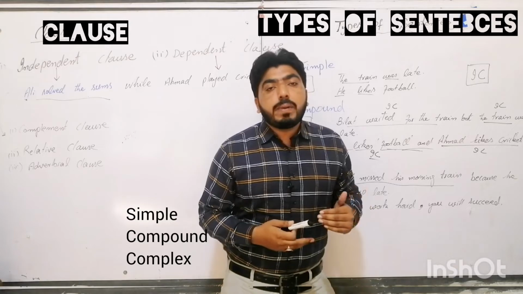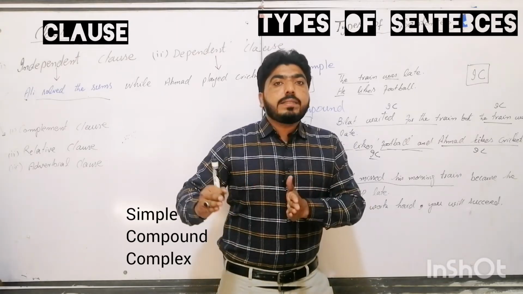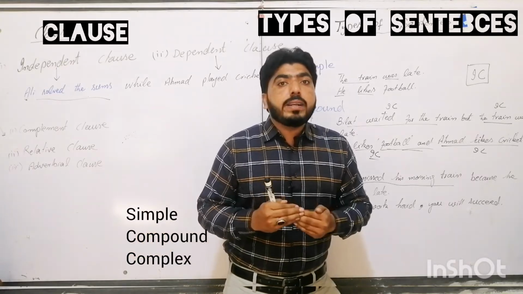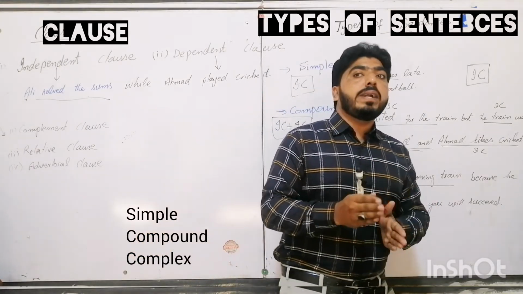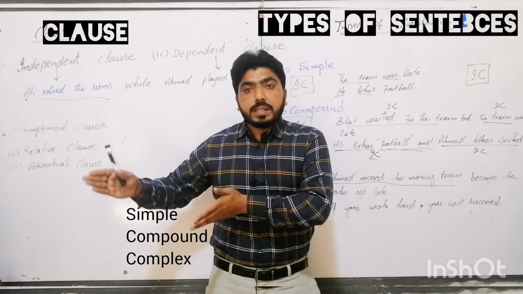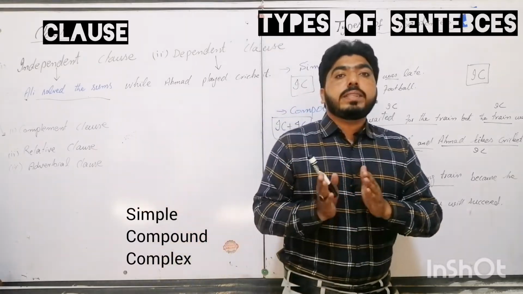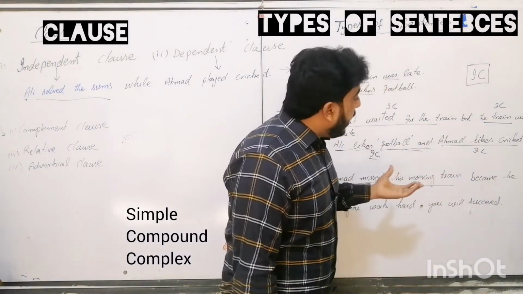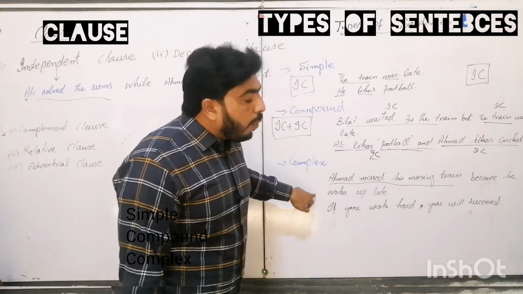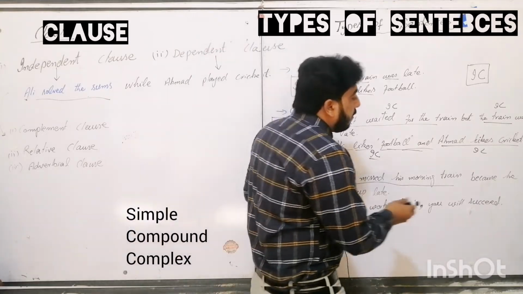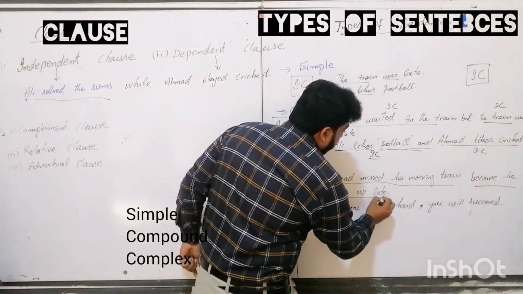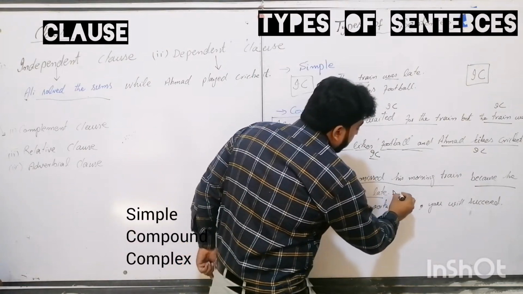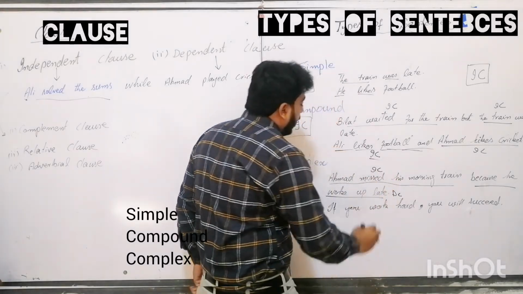And because he woke up late does not stand as a simple sentence. For an independent clause, the condition is that it can stand as a sentence, and a sentence always gives complete meaning. It is full of thought. So because he woke up late, this part of the sentence is a dependent clause, and the first part is an independent clause.